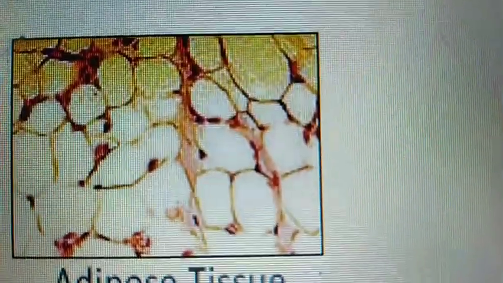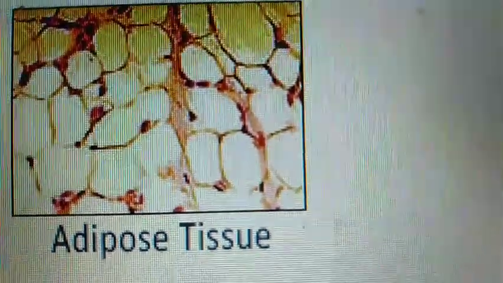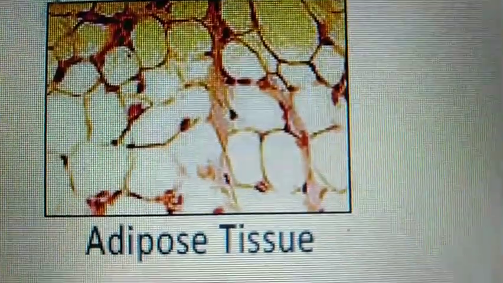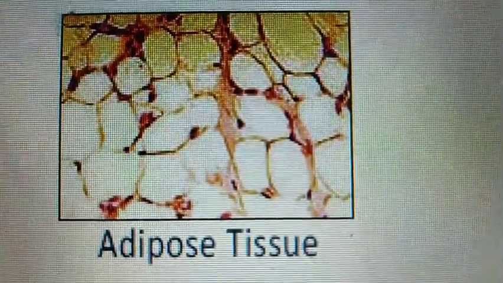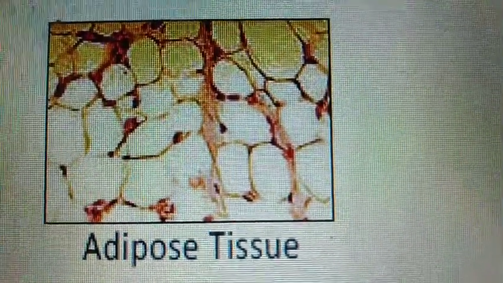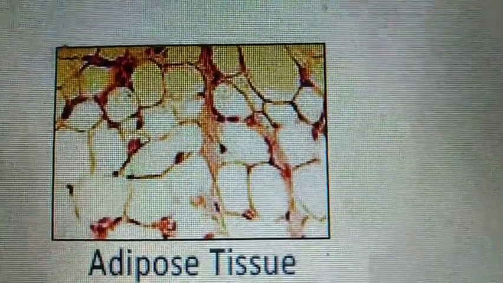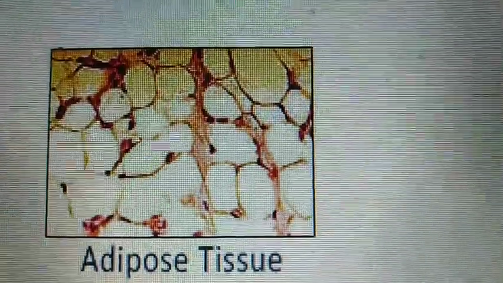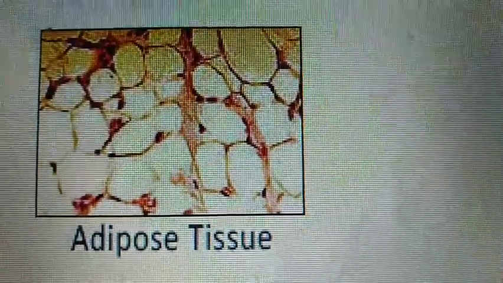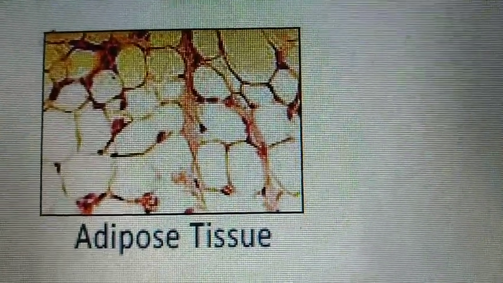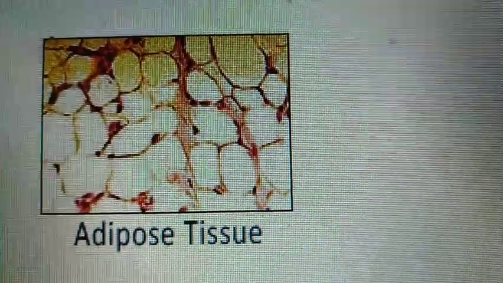Adipose tissue, commonly known as fat tissue, is made up of fibers with fat globules present within them. It is present beneath the skin and around internal organs. In addition to storing energy in the form of fat, this tissue also cushions and protects the internal organs from extreme cold and mechanical trauma.